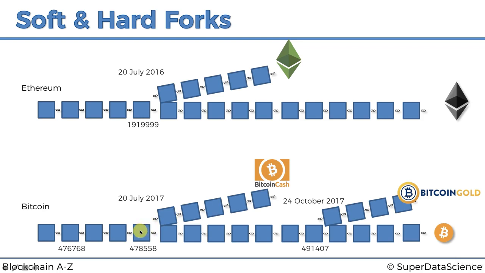So if the whole Bitcoin network just went to 8 megabytes, everybody would go down this route, and it would just be called Bitcoin, but it would go that way with 8 megabytes. And so the fork, a hard fork, is a term that references software. So they're forking the software, not forking the chain. So there's a soft fork of the software. There's a hard fork of the software here, but as you can see, it results in a physical fork of the chain simply because there are people who aren't happy with the way the hard fork works.